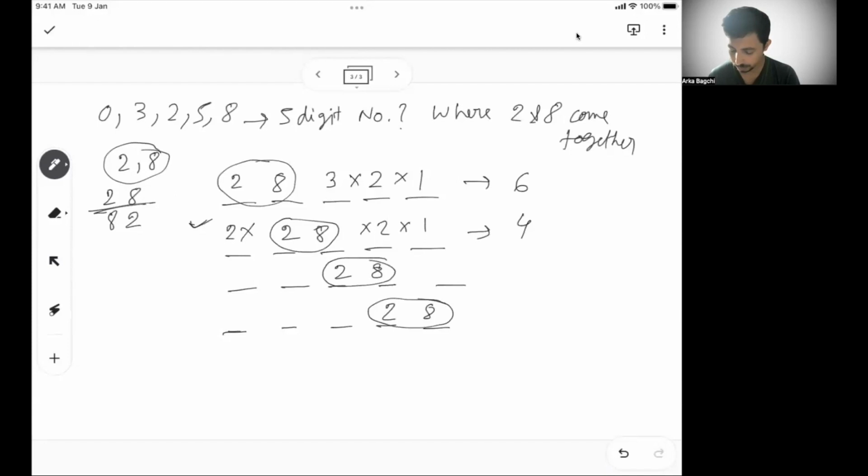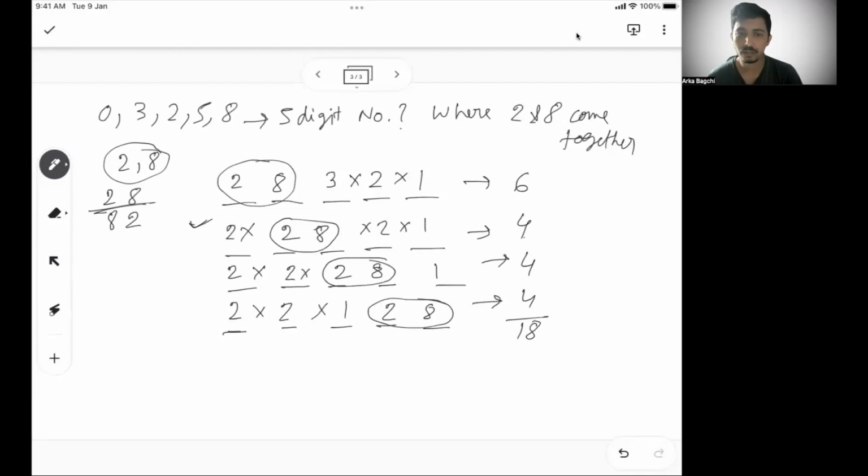Similarly, 2, 8 in the first place means the first number will be 2 ways, the second number will be another 2 ways, and the last number is 1 way possible. So again 4 ways. 2, 8 again in the last stage. So that means the first number is possible in 2 ways only, the second number also 2 ways, the third number 1 way possible. There are 4. So 6, 4 is 10, 14, 18. So there are 18 ways you can make 2 and 8 together.